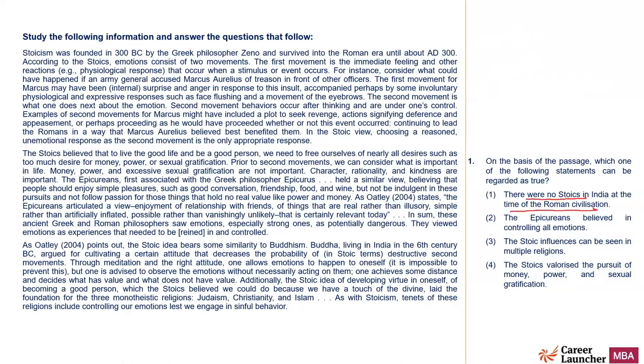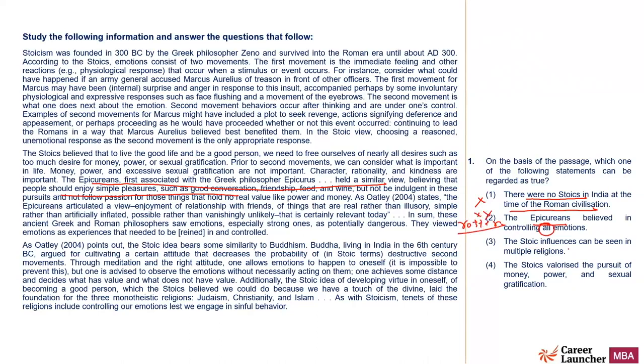During the Roman civilization, there were no Stoics in India. So debatable, not mentioned, cannot be the answer. The Epicureans believed in controlling all emotions. The Epicureans is mentioned here. Epicureans held a similar view, believing that people should enjoy simple pleasure, right? So they were more about enjoying the simple pleasures in life, right? So we cannot say that they believed in controlling all emotion. This all emotion is anyways a bit extreme in nature. This is a rotten word, cannot be the answer.